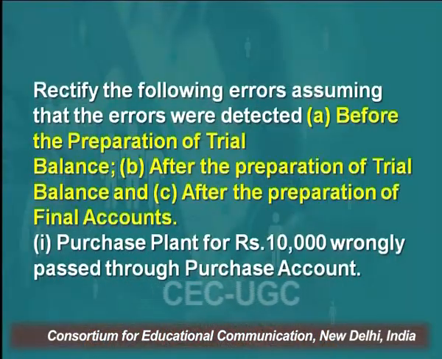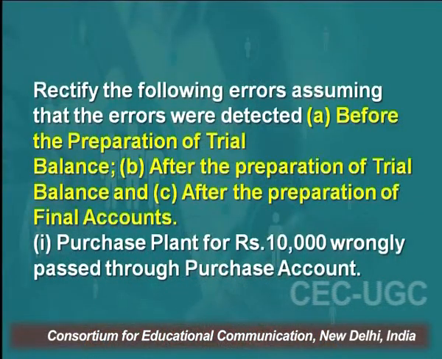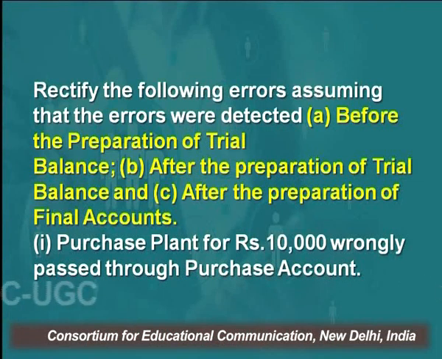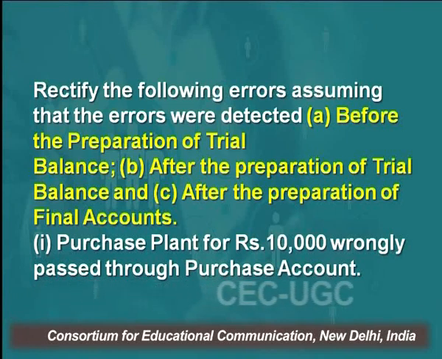Let's understand the complete transaction, all the stages: if rectification is done before the preparation of trial balance, after the preparation of trial balance, and after the preparation of final accounts. There are some transactions given to you, and the first transaction is purchase plant for rupees 10,000 wrongly passed through the purchase account.